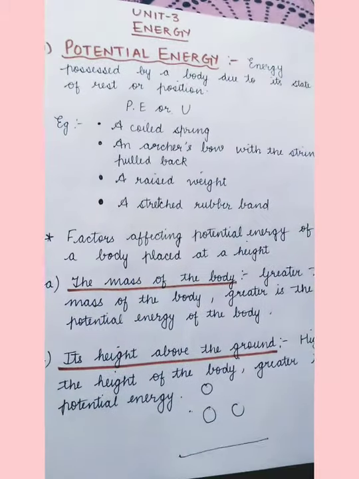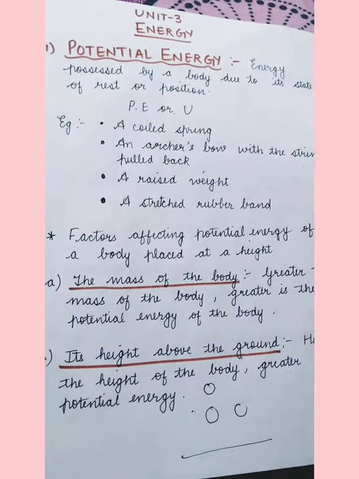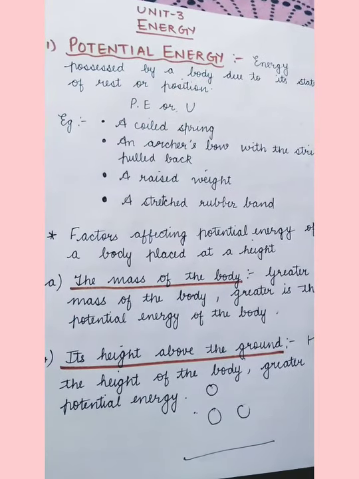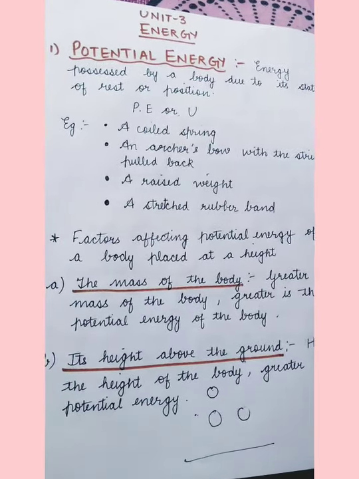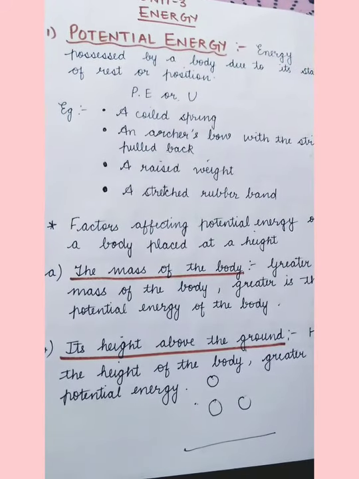Now, what are some examples of potential energy? A coiled spring, a raised weight, a stretched rubber band, an archer's bow. They are all examples of potential energy, and you can read in your book. There are many examples given.